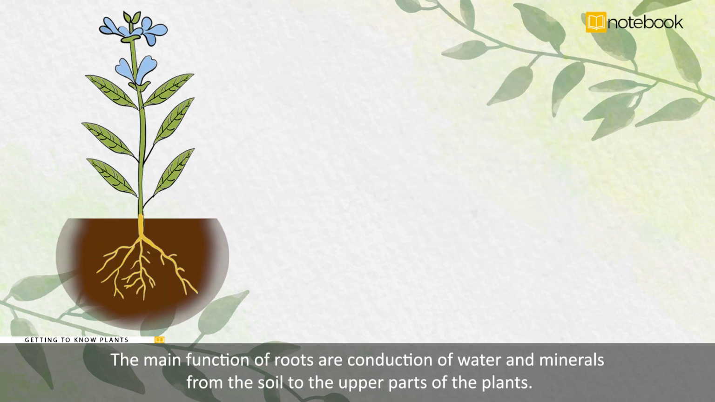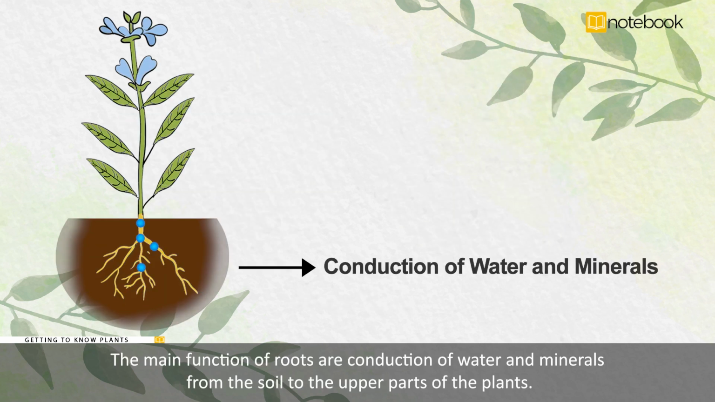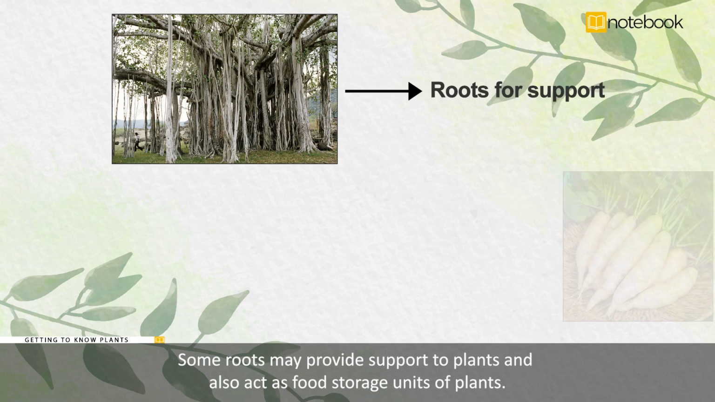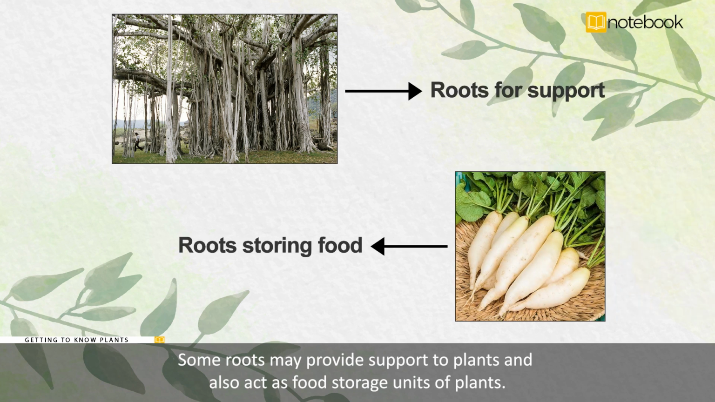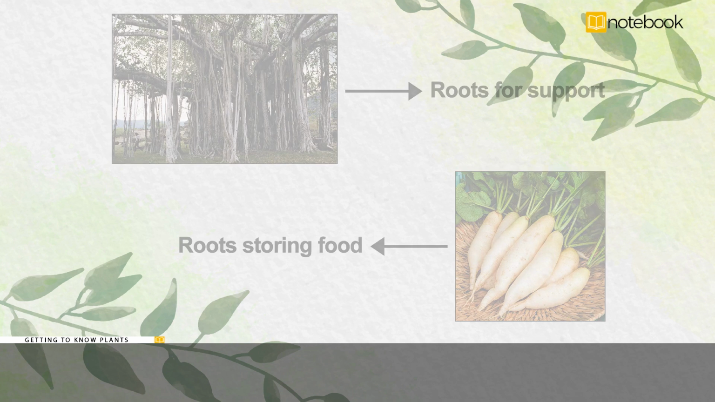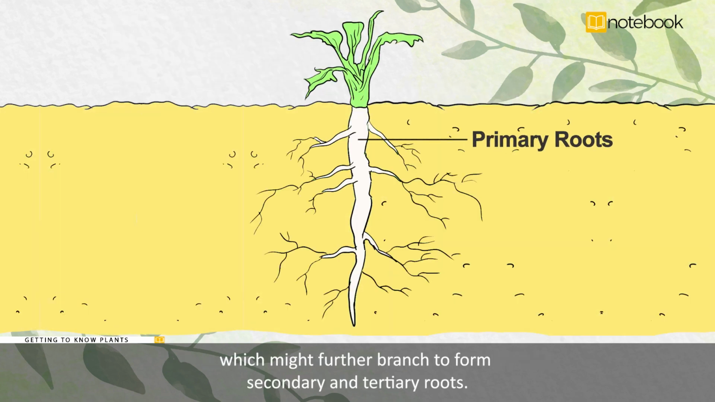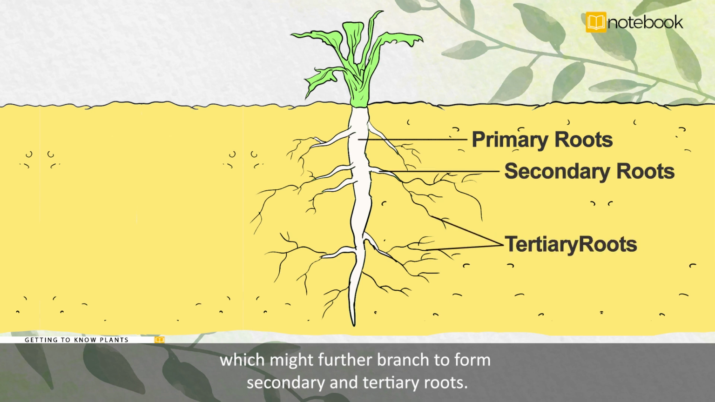The main function of roots are conduction of water and minerals from the soil to the upper parts of the plants. Some roots may provide support to plants and also act as food storage units of plants. Typically, a root is further divided into primary root, which might further branch to form secondary and tertiary roots.